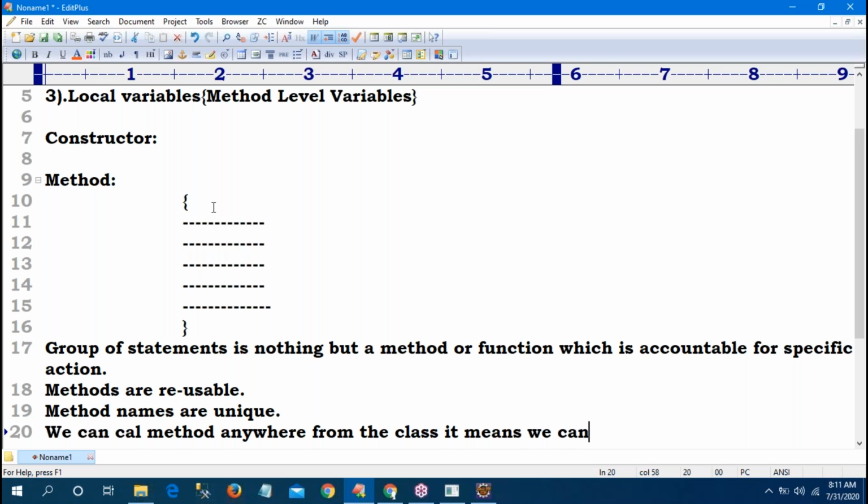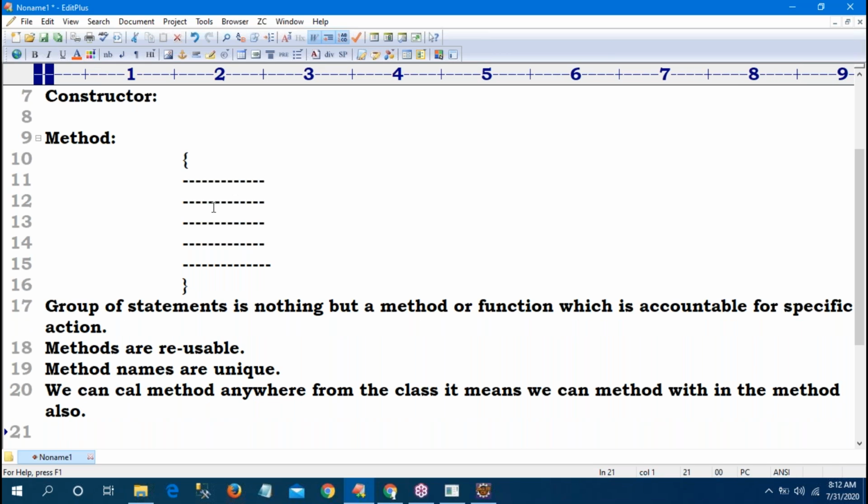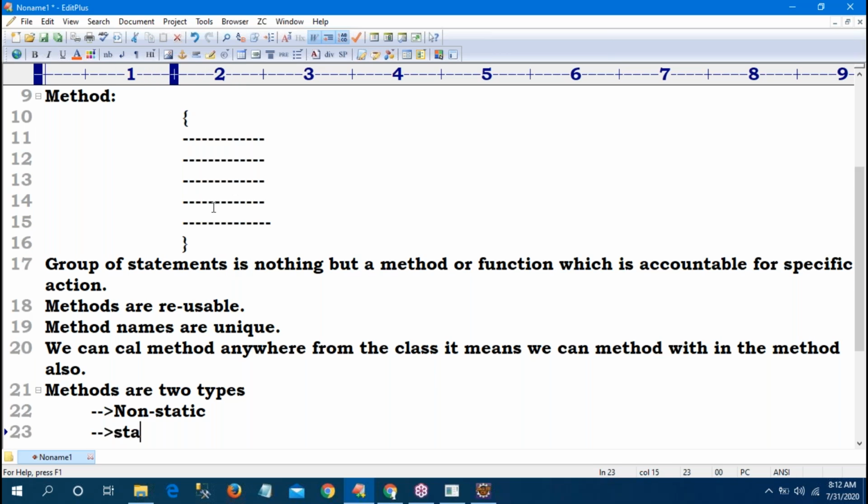We can call a method within a method also. Means one method you can call into another method also. And methods are of two types again: one is static, the second one is non-static. Now we will see with a practical program.